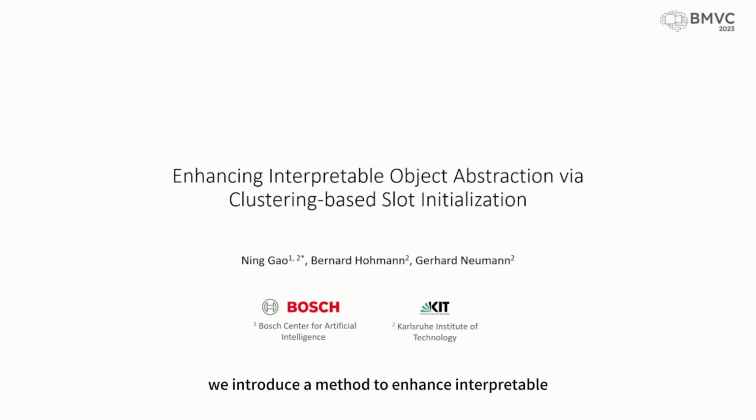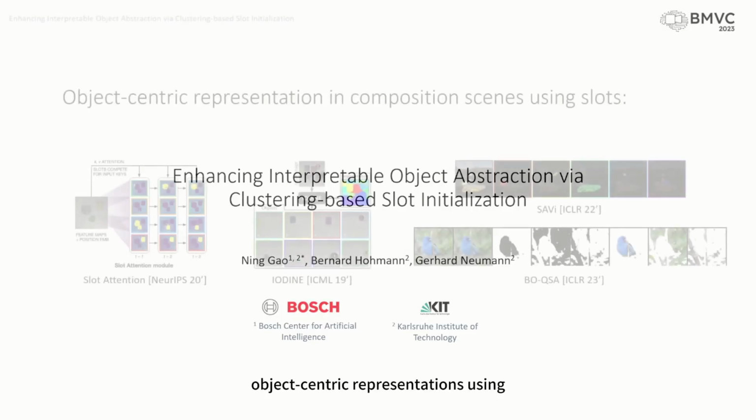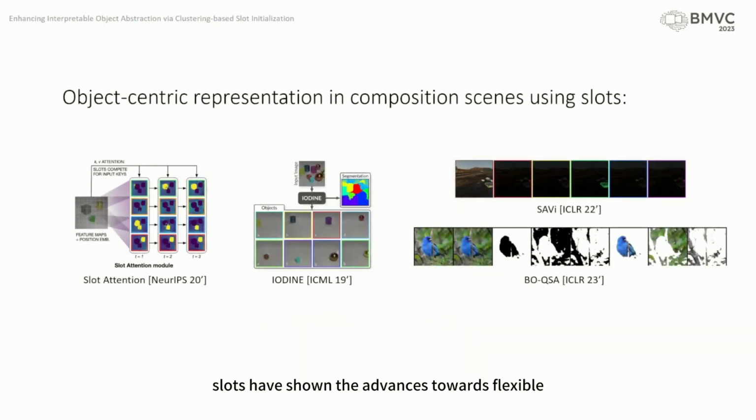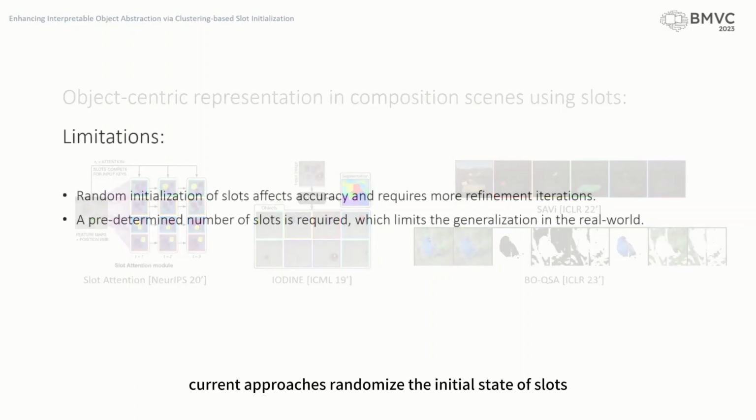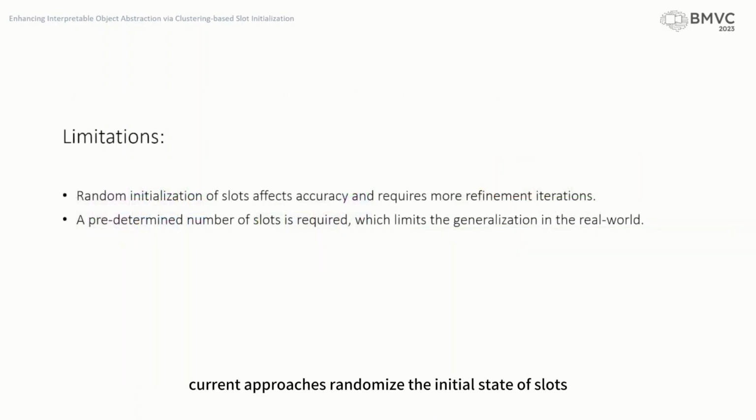In this video, we introduce a method to enhance interpretable object abstraction via clustering-based slot initialization. Object-centric representations using slots have shown advances towards flexible and interpretable abstraction from low-level perceptual features in a compositional scene. However, current approaches randomize the initial state of slots followed by an iterative refinement, which significantly affects the accuracy and limits the efficiency during inference.